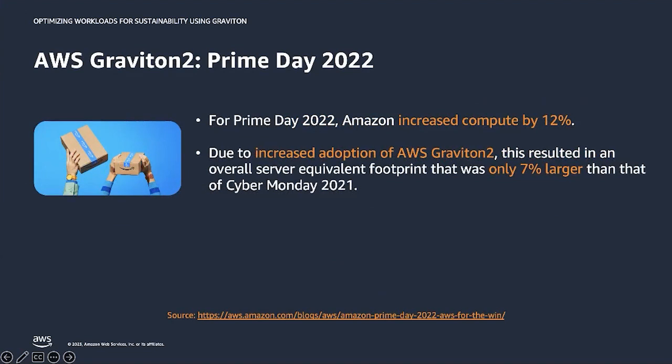For Prime Day 2022, Amazon increased the total compute usage by 12%. However, thanks to the increased adoption of the efficient Graviton instances, the overall server equivalent footprint was only 7% larger.